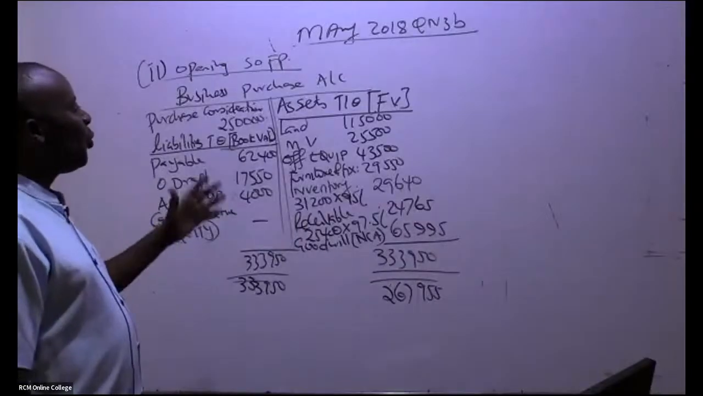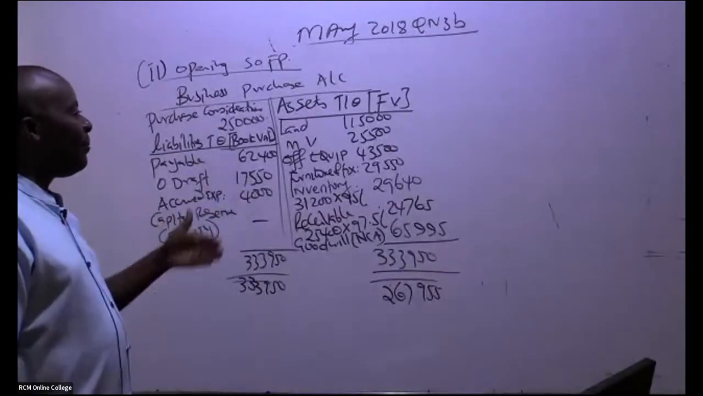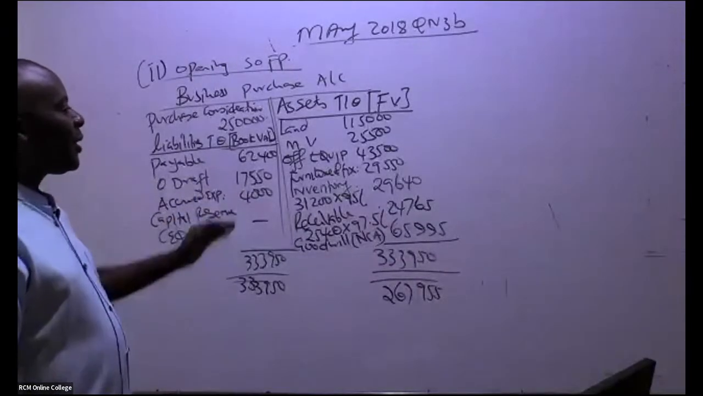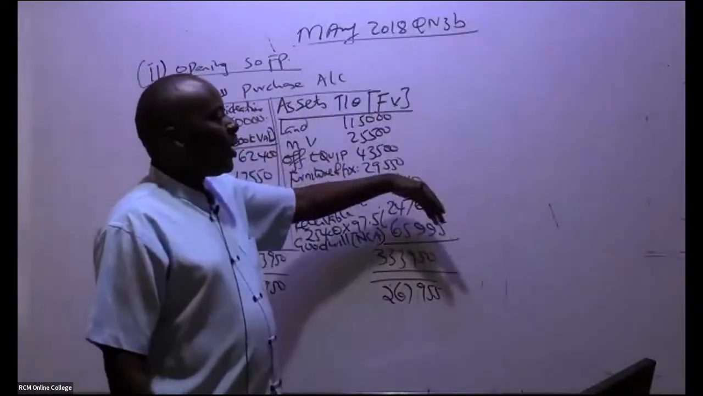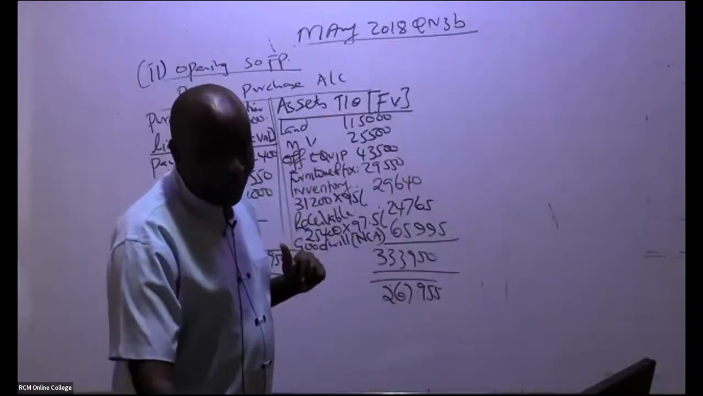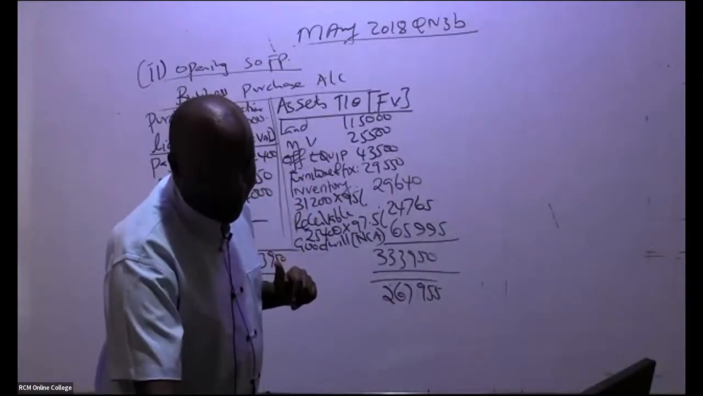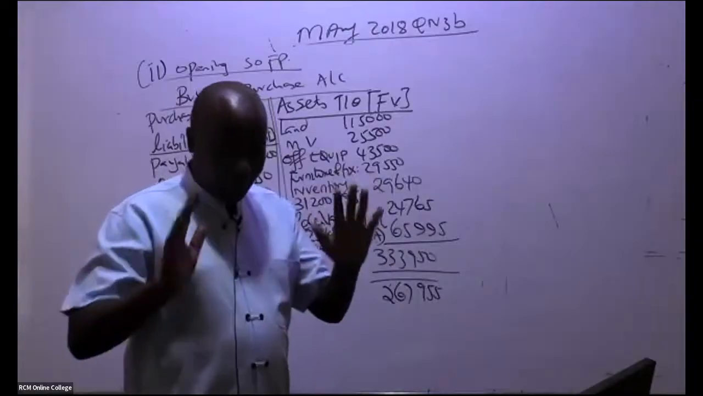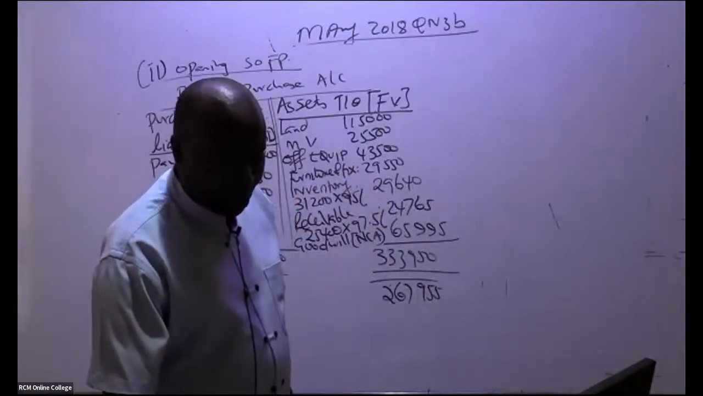In an exam, don't do it, because you don't have the time. When it comes to goodwill, tell the examiner to go and work that figure out. Break because of prayers. We always respect prayers. So she'll come back at 4:27.